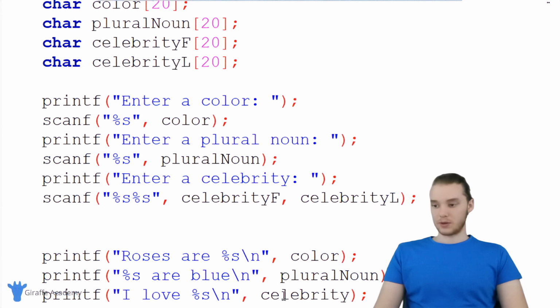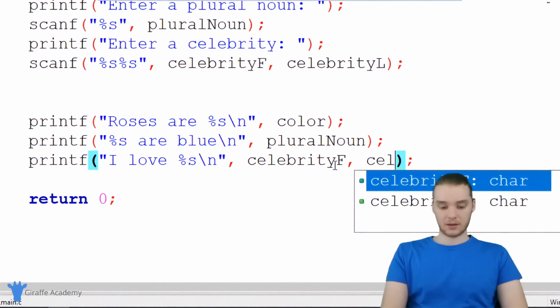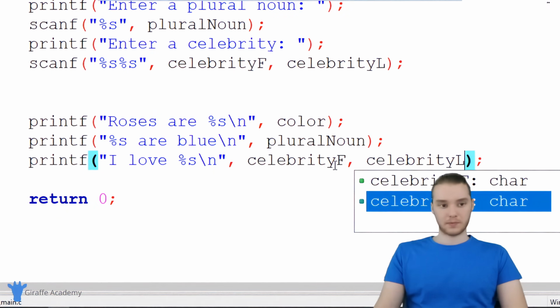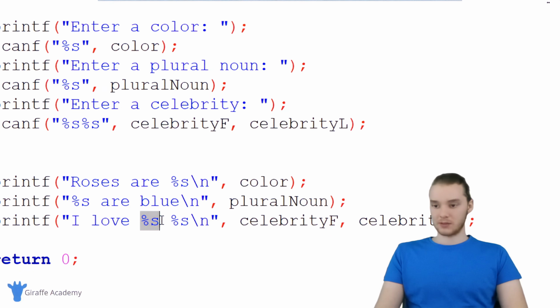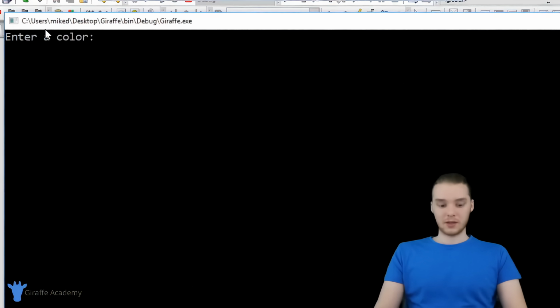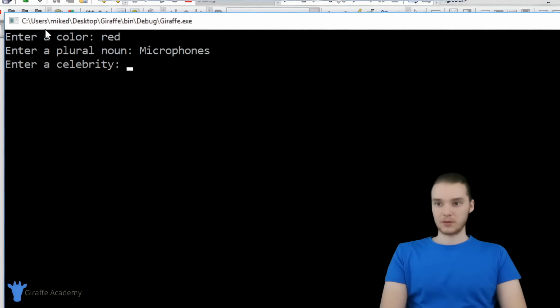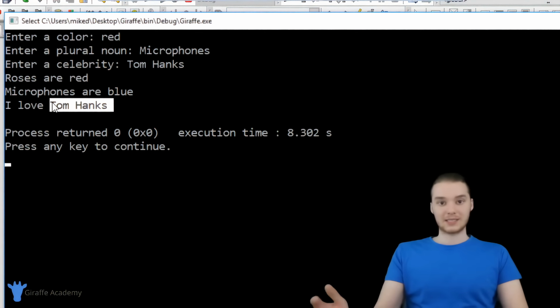And down here, we're going to want to do the same thing. So we can just say celebrity F and celebrity L. And we just need to add another % here. So it's going to say I love celebrity's first name and celebrity's last name. So let's run our program and see how we did. So I can enter in like red and microphones. And now we can enter in Tom Hanks, and we're printing out the actor's first and last name.